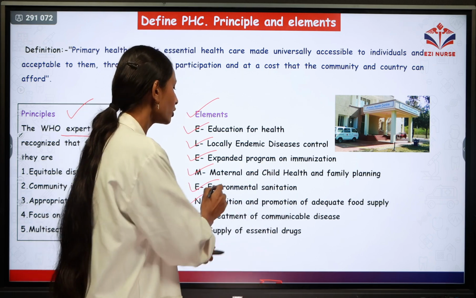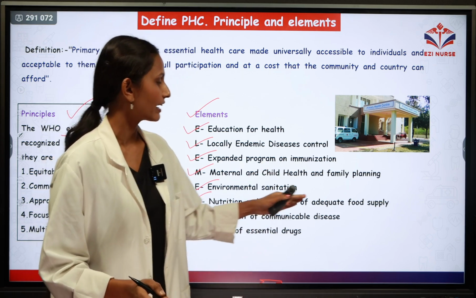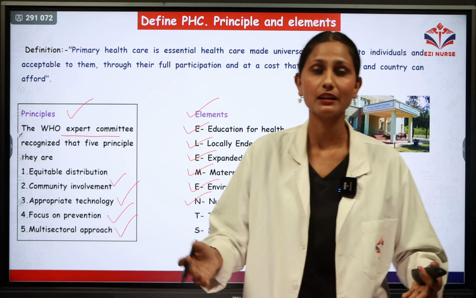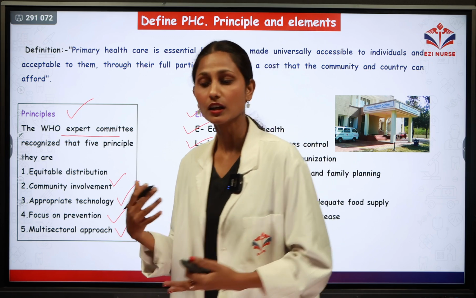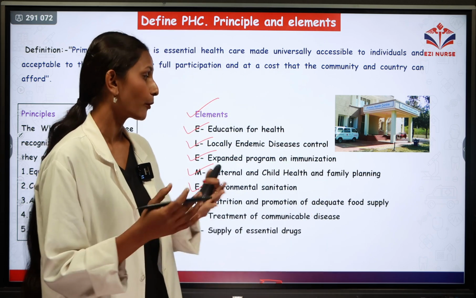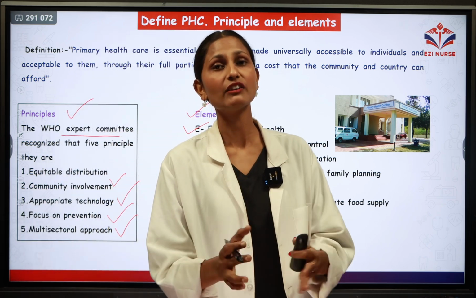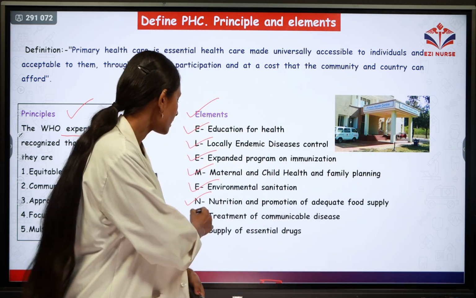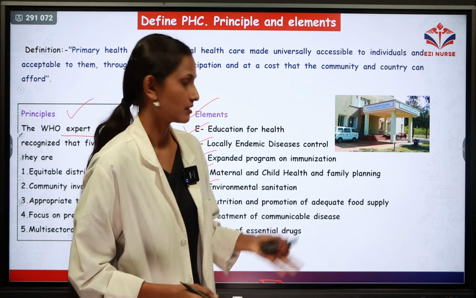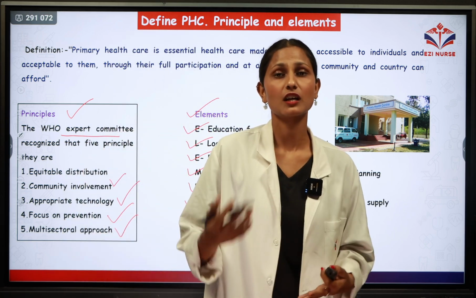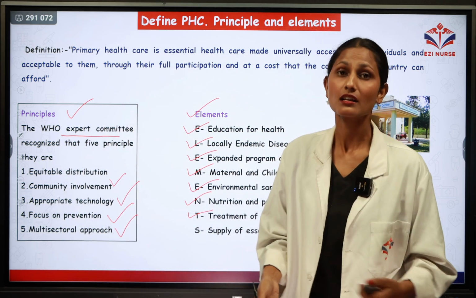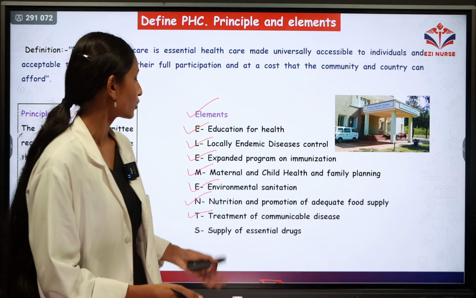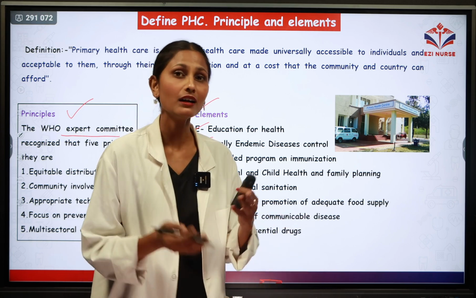Next one is nutrition and promotion of adequate food supply. The community should get proper nutrition, and promotion of adequate food supply must be done by the PHC. Next one is treatment of communicable diseases. Whatever diseases are communicable, such as STD, AIDS, hepatitis B, there are so many infectious diseases, so we have to focus on the treatment of communicable diseases.